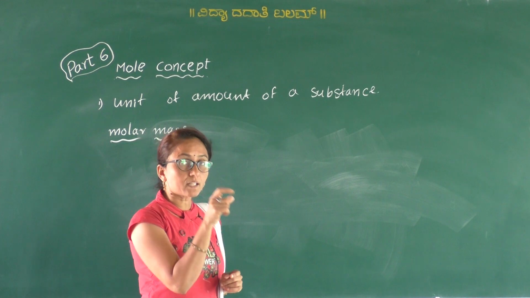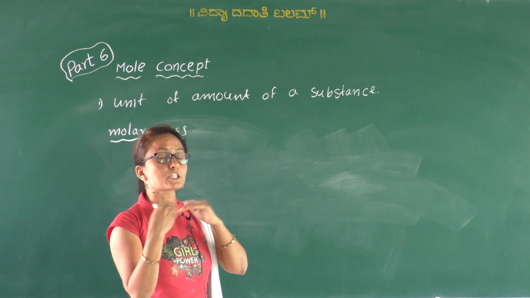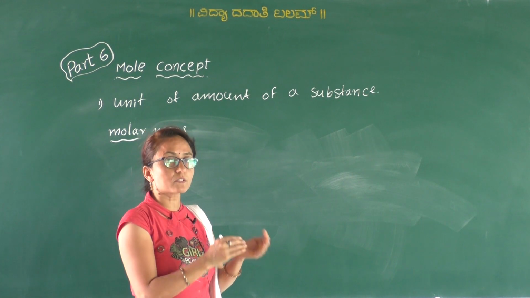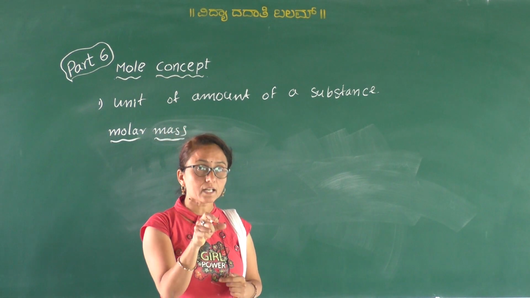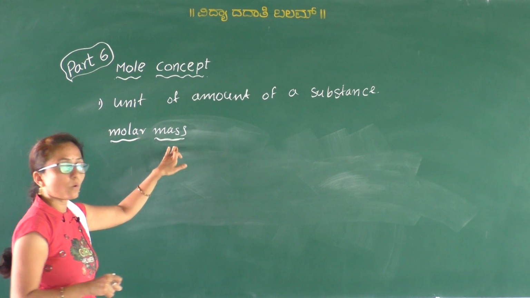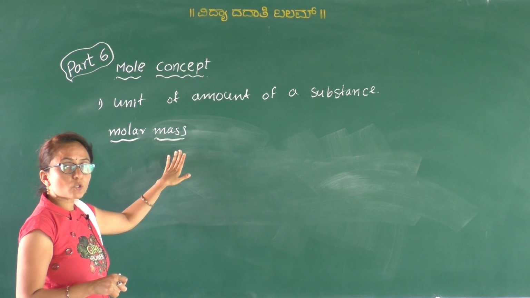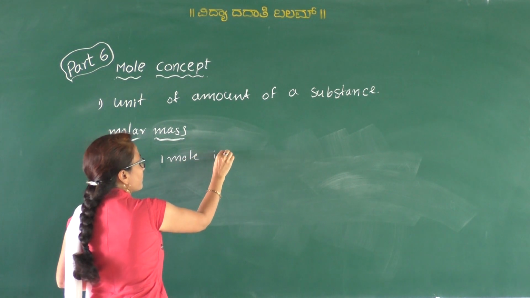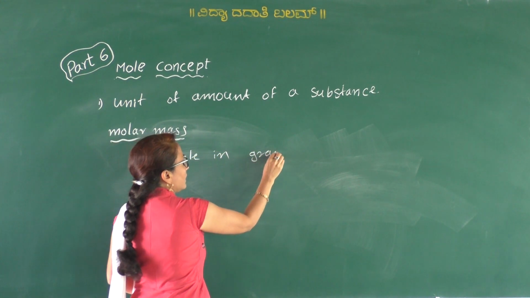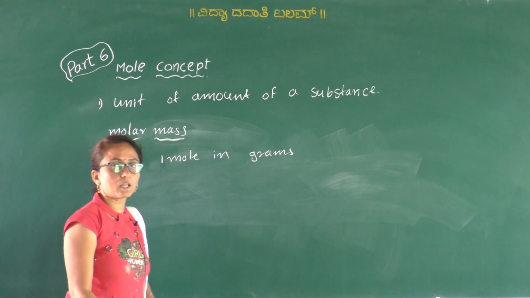If that amount of atoms is expressed in mass, and that mass is expressed in gram, then it is called as what? Molar mass. The mass of 1 mole of a substance in grams is called as molar mass.